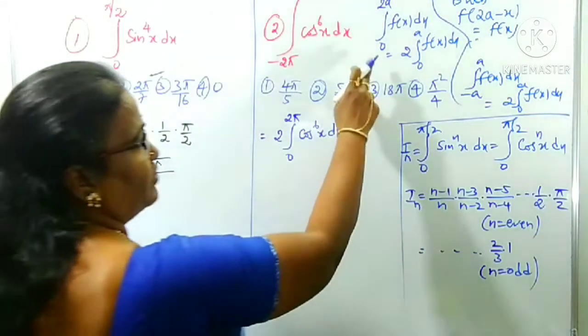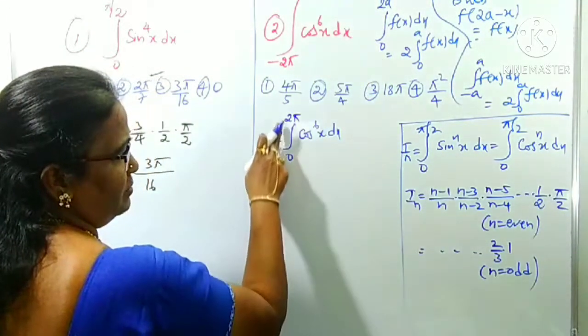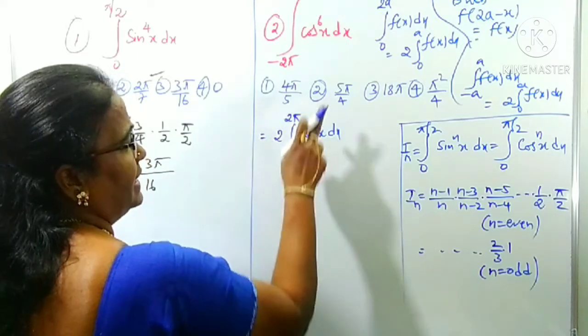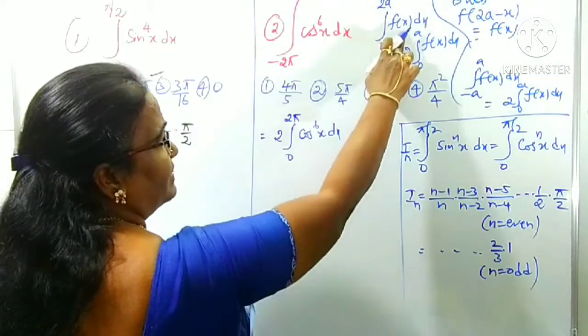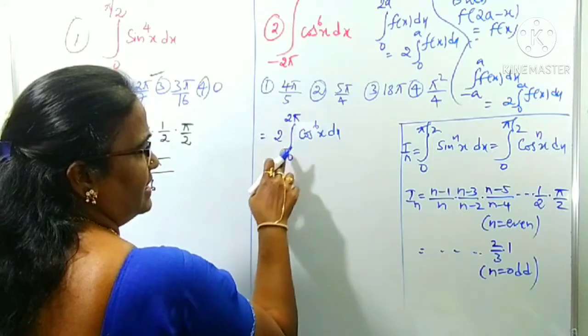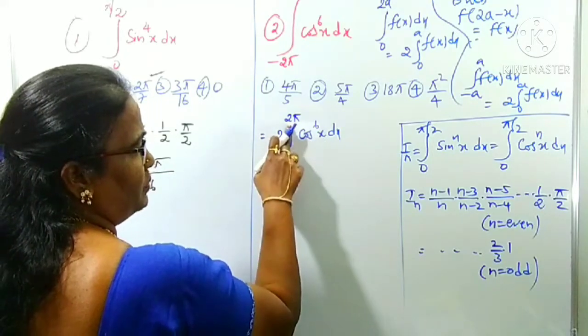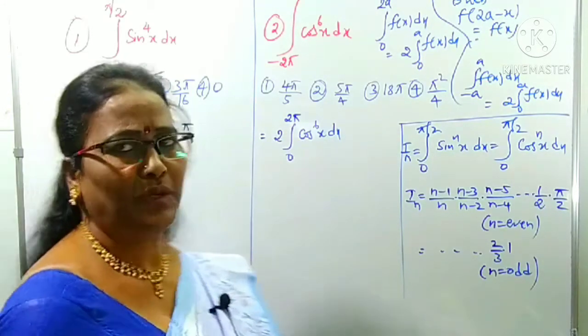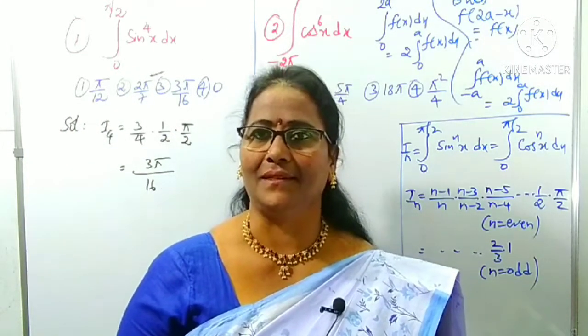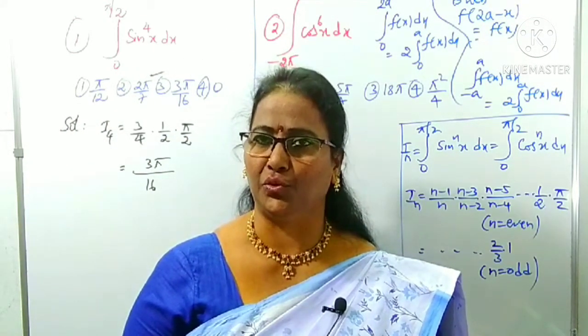Right? According to this formula, 0 to 2a, 0 in place of 2a, what is there? 2 pi. f of x means what here? cos power 6x. f of means cos of 2 pi minus x. What is cos of 2 pi minus x? Yes, exactly, cos x, which is in the fourth quadrant.